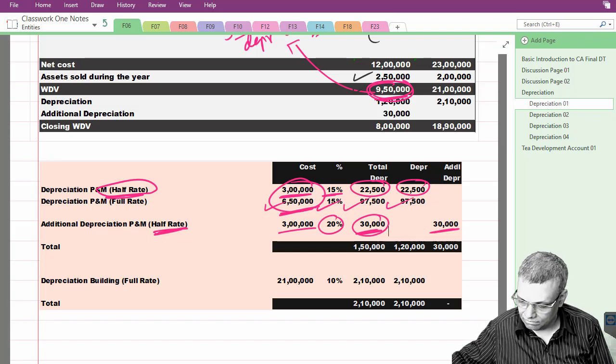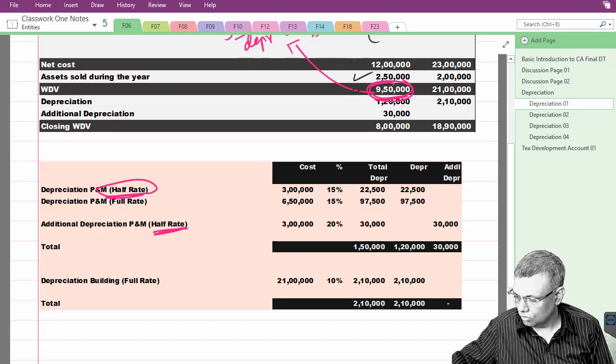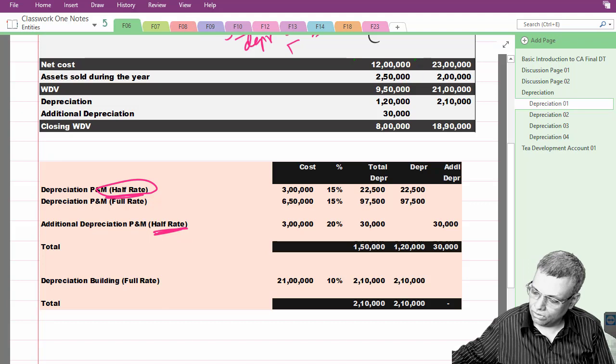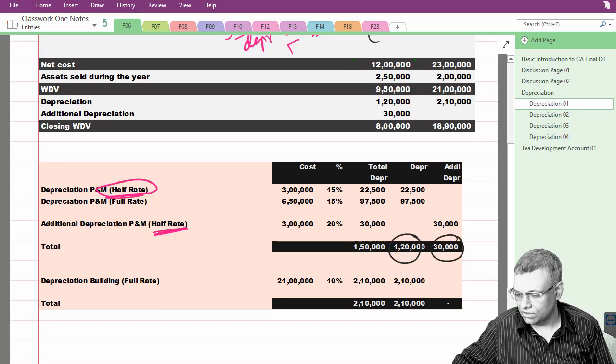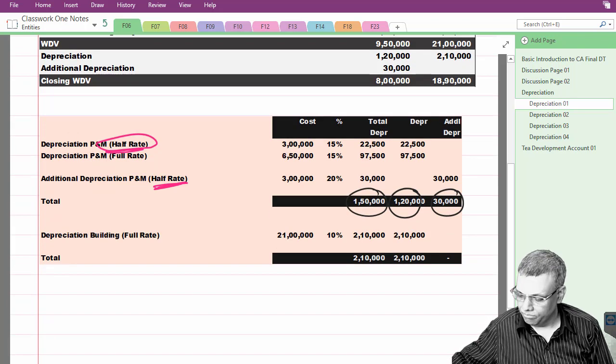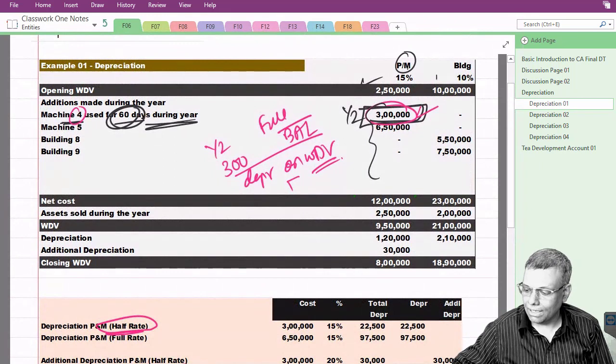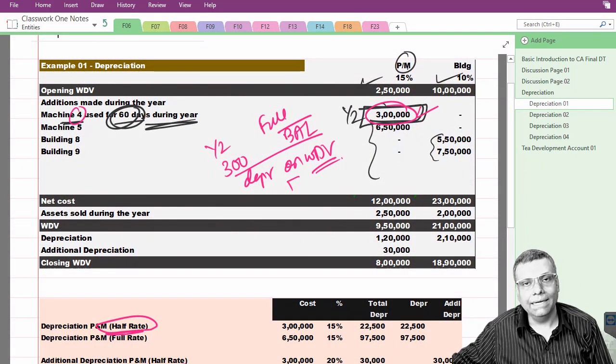Okay, and once again let me erase this. So this is your total depreciation, broken up into this normal depreciation and this additional depreciation. This total depreciation is just a working. Now on another block, you apply exactly the similar methodology and get the amount of depreciation on that particular front.